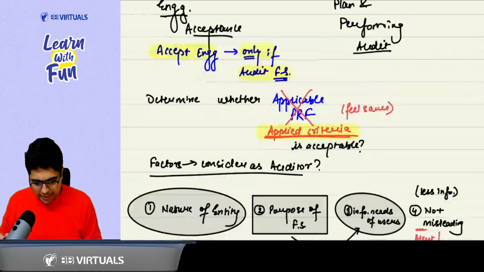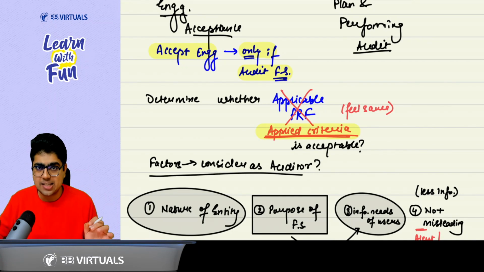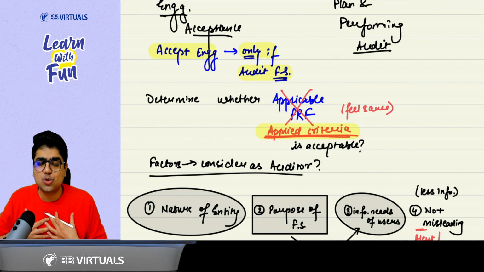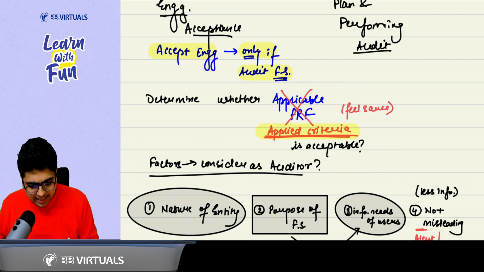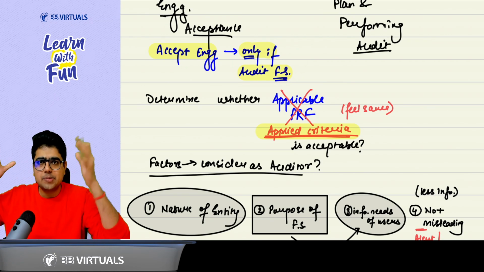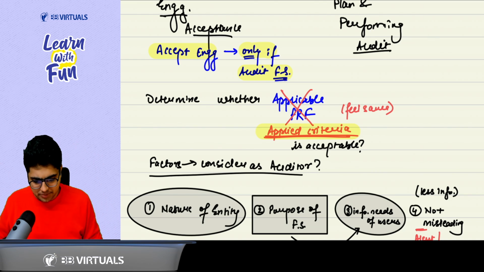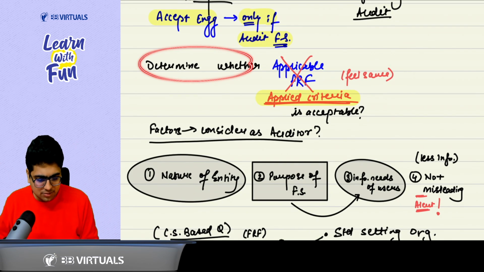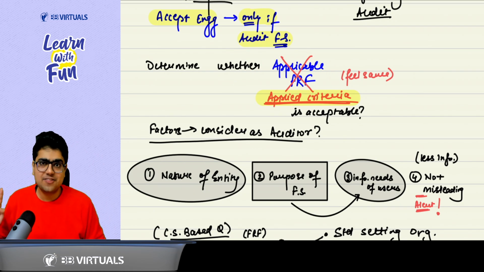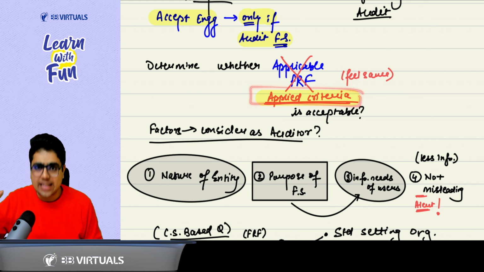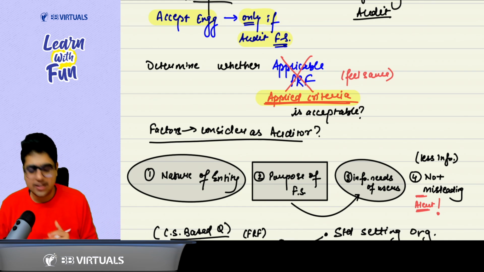When I talk about engagement acceptance, we will accept this engagement only if we were engaged to audit the full financial statements. Generally, when you are auditing the full financial statements, then you audit the summary financial statement. So the first thing that you need to determine is whether the applicable FRF is acceptable. Here the word used is applied criteria, whether the applied criteria is acceptable or not. What is the applied criteria generally?